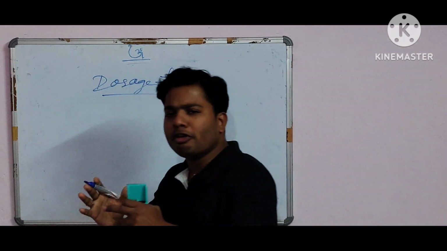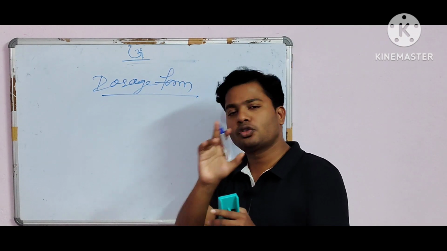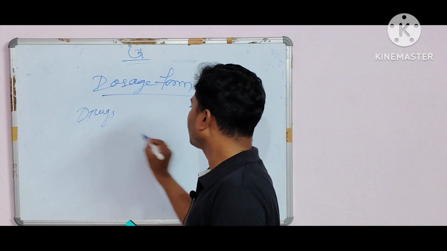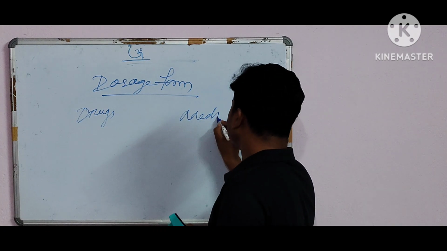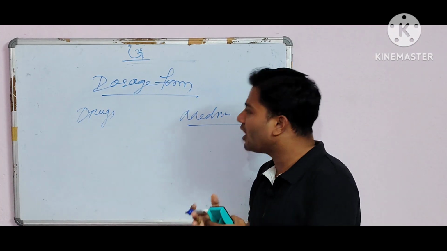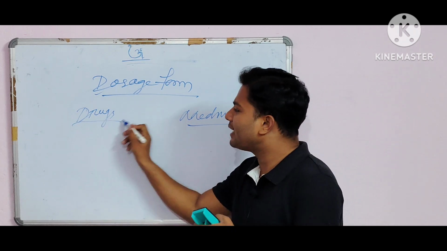Before going to the dosage form chapter, first of all, you should know two words: one is drugs, another one is medicines. After that, you can easily understand what I'm telling regarding the dosage forms. Clear? So what do you mean by drugs?